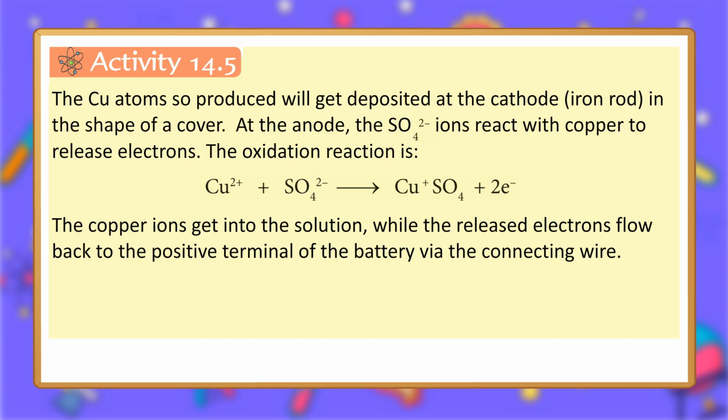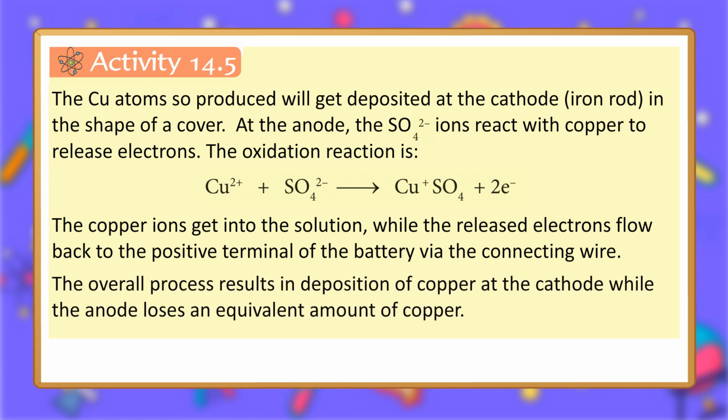The copper ions get into the solution, while the released electrons flow back to the positive terminal of the battery via the connecting wire. The overall process results in deposition of copper at the cathode while the anode loses an equivalent amount of copper. Flow of charge.